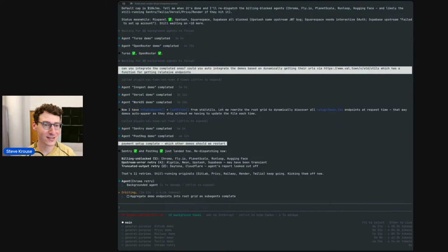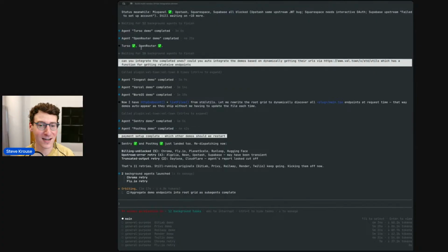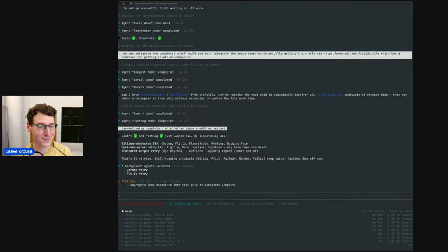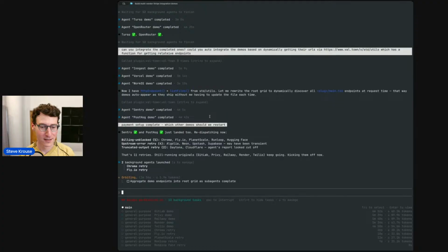All right, we actually sent 2 events to Amplitude. Auth0. I don't know what this means, but apparently we used that. We used Browserbase to pull Hacker News. We use Clerk. We have a Clerk demo.